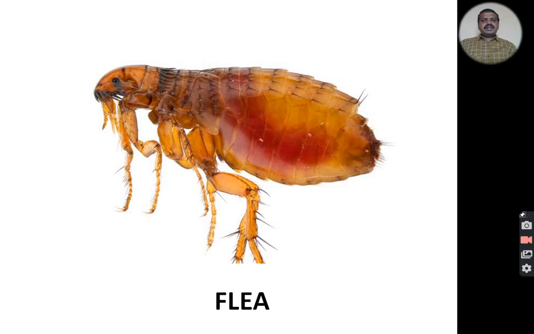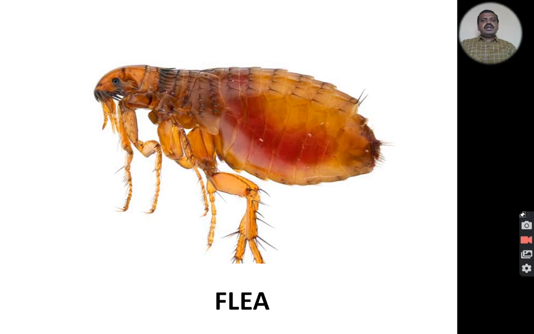So, under Siphonoptera, all the fleas are categorized, the rat flea and Pulex irritans, all these. These are wingless insects. Usually the wings are absent, but the limbs, that is, the legs, are quite strong.